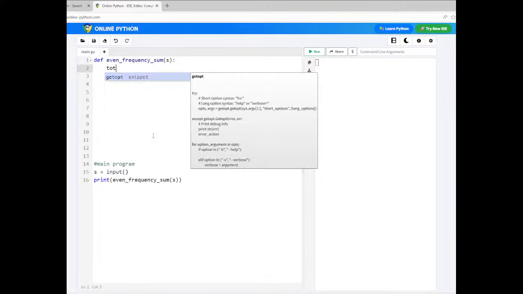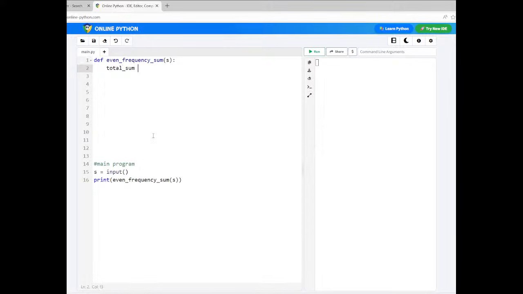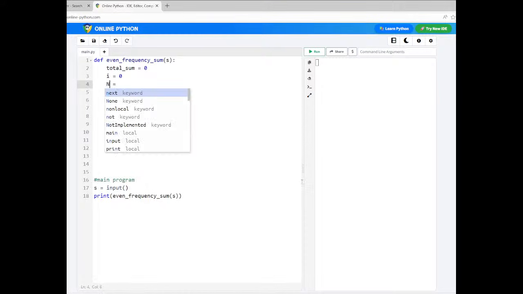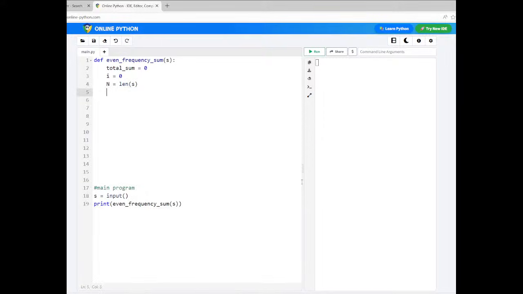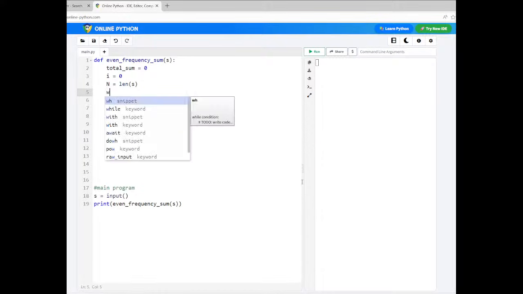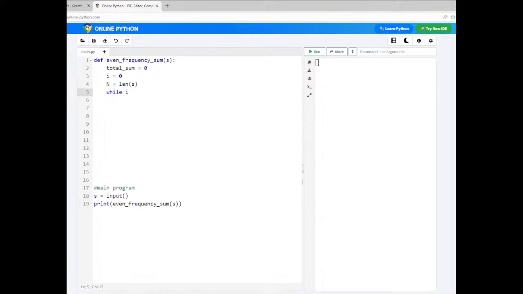Right, so we need to take a variable called total sum and initialize it to 0. Then the i value, because to keep track of the index we need to take i. What else do we require? The length of the string, because you need to traverse the entire string. So you would say n is equal to the length of the string. Then start traversing using the while loop: while i less than n.